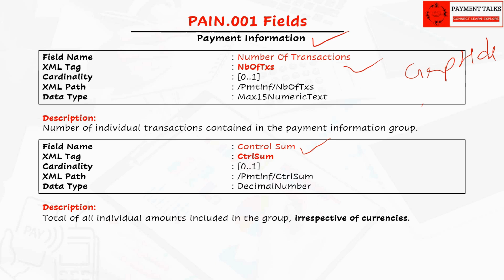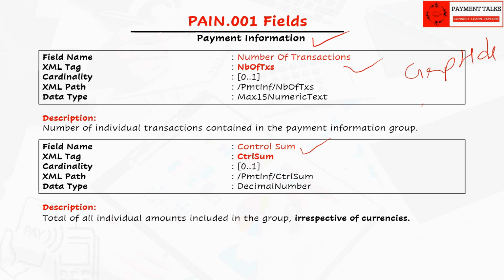For example, a Pain.001 contains one batch of 10 supplier payments and another batch of 5 salary payments. Then in the group header section, the value will be 15 as there are 15 transactions in the message. The first payment information contains 10 and this field in the second payment information contains 5. Same logic goes for the control sum field also.